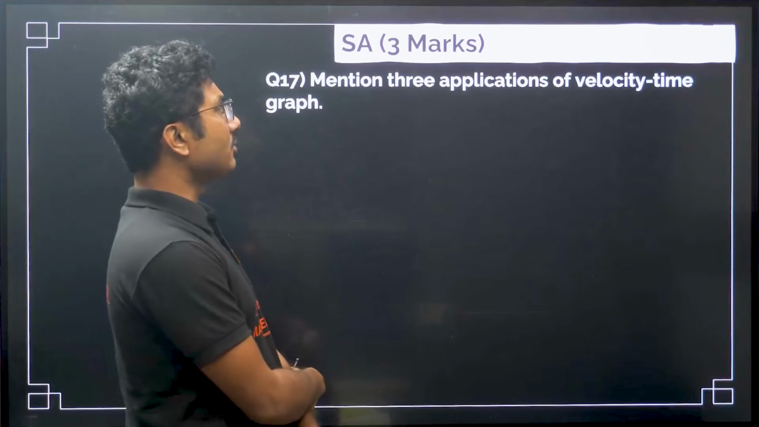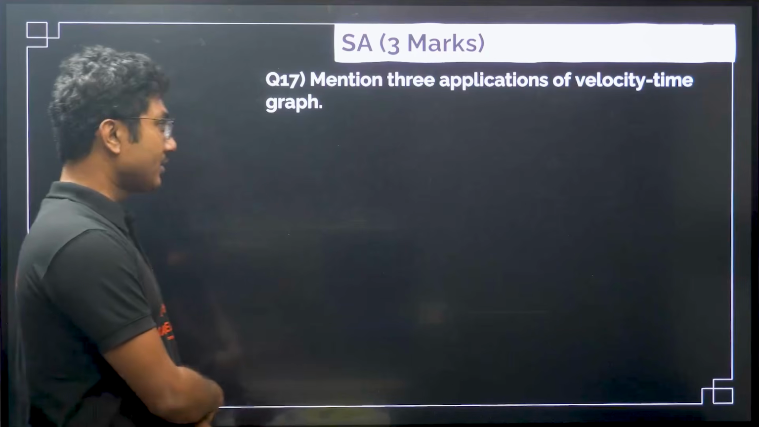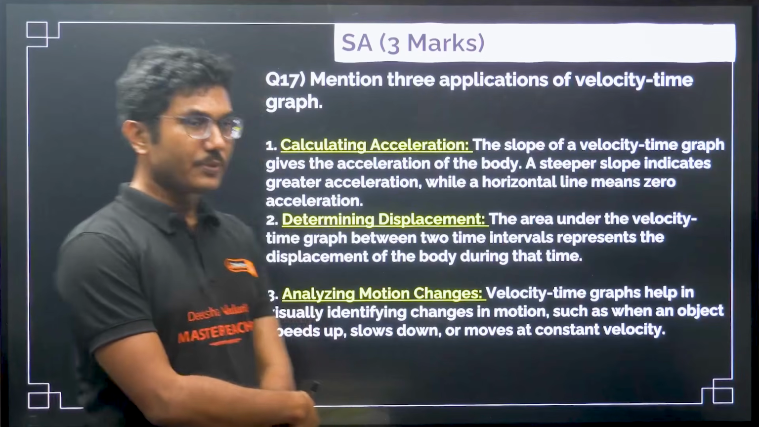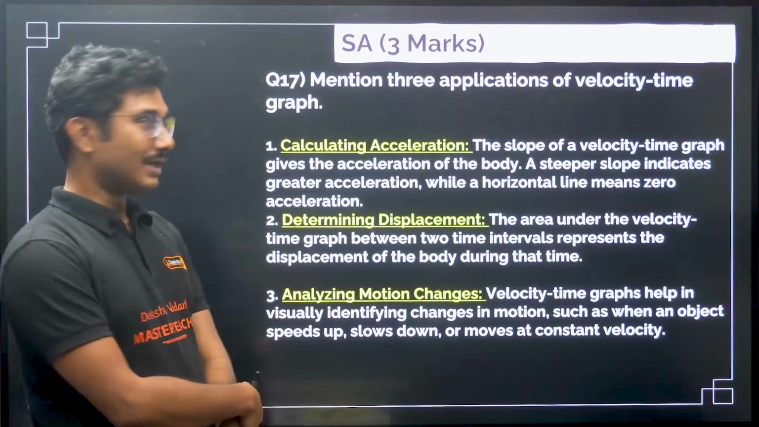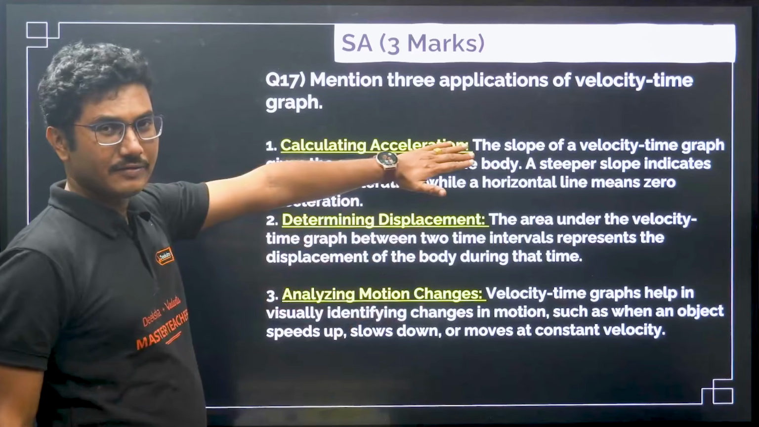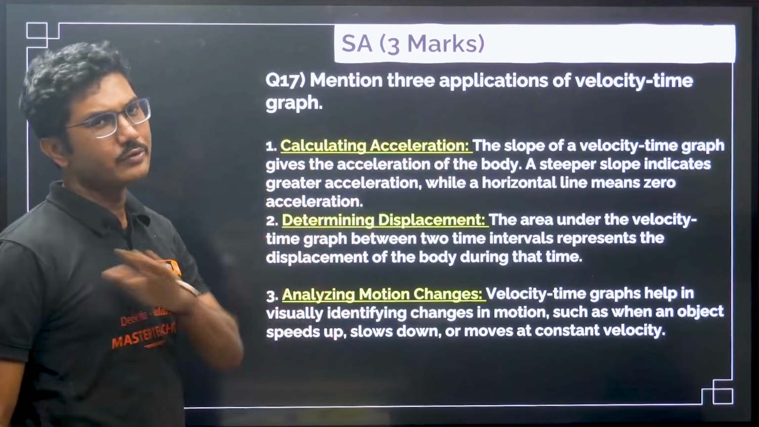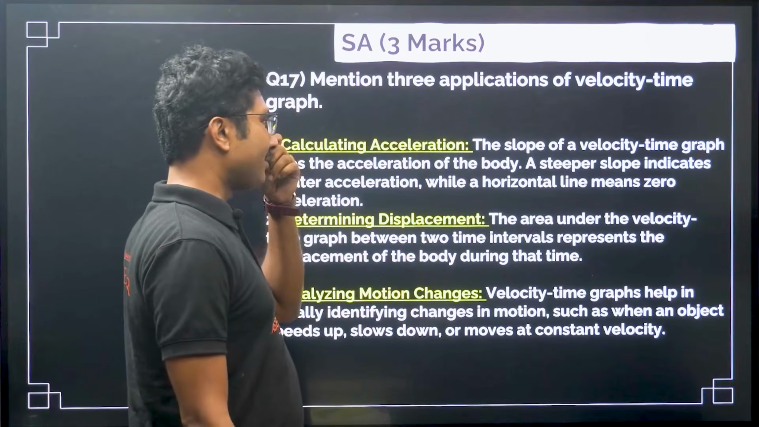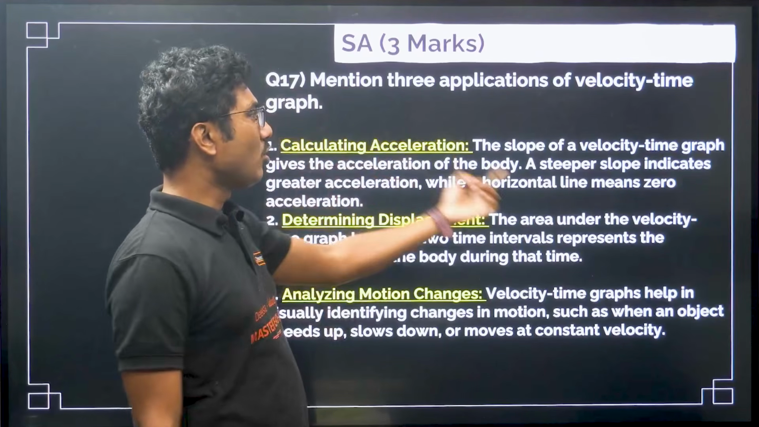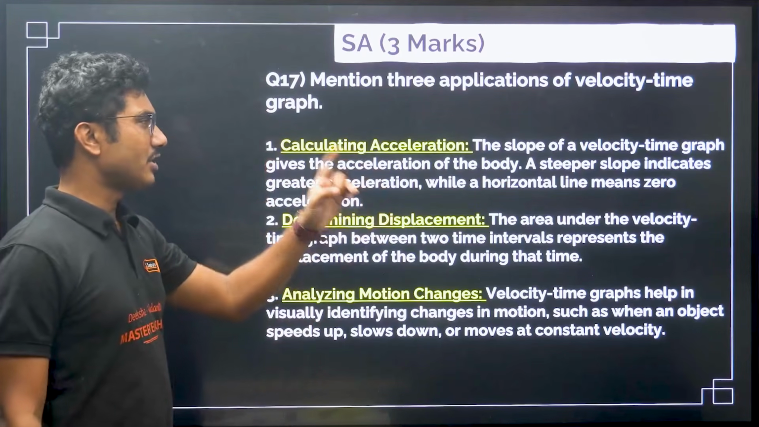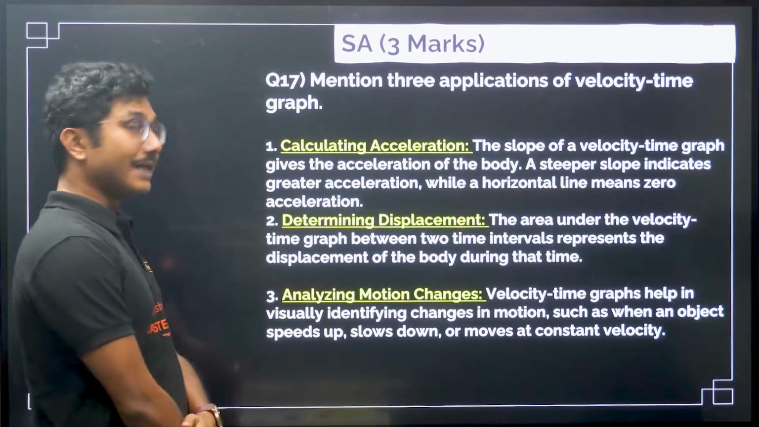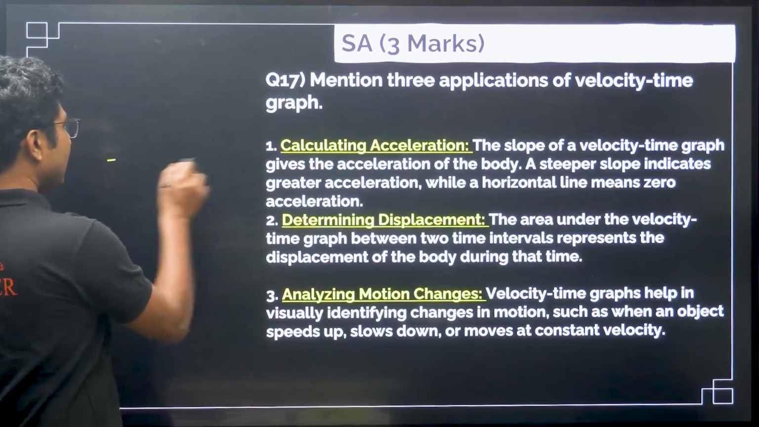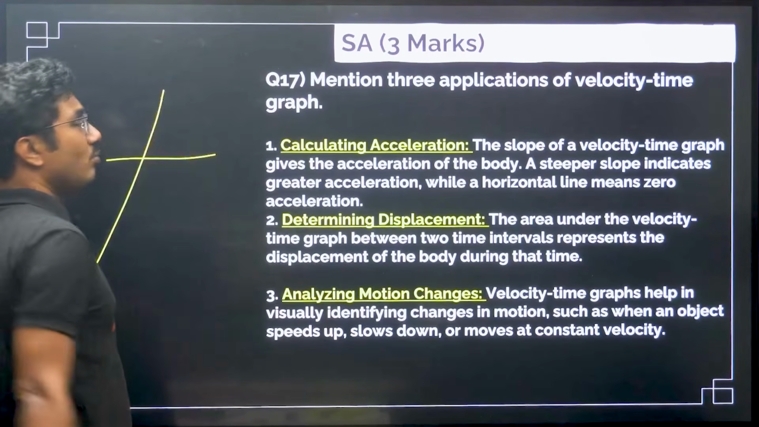Mention 3 applications of the velocity time graph. So what are all the applications of the velocity time graph? First of all, you can calculate the acceleration. The slope of the velocity time graph gives you the acceleration. There is some explanation given over here, but if you write these highlighted points, you will get full marks. I have given the explanation because I have not given any theoretical background. The slope of the velocity time graph gives the acceleration of the body. A steeper slope indicates greater acceleration, while a horizontal line means 0 acceleration. So if it is like this, it is 0 acceleration. Steeper the graph, more acceleration.